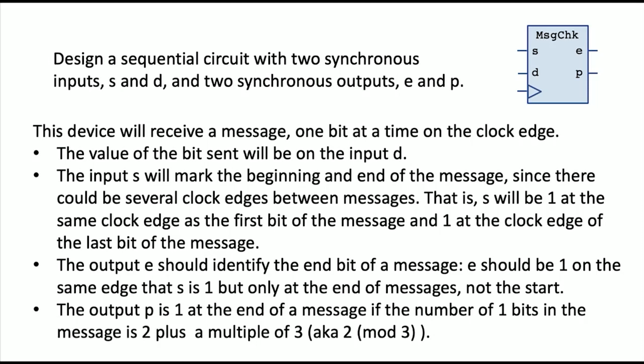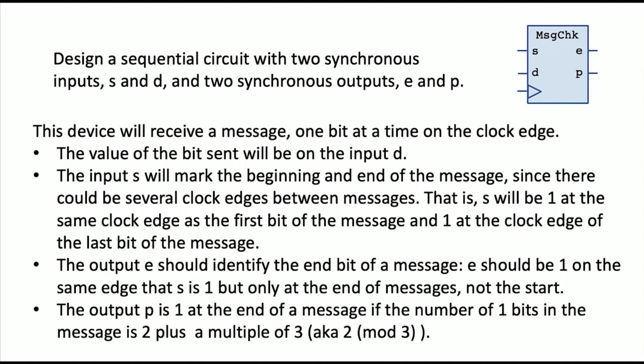All of our messages are supposed to have a number of 1s that is 2 mod 3. 2 mod 3 is just a complicated way of saying the number is a multiple of 3 plus 2. So that would be 2, 5, 8, 11, 14, 17, 20.